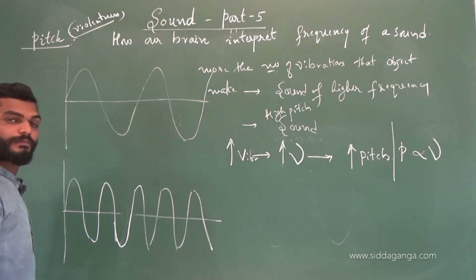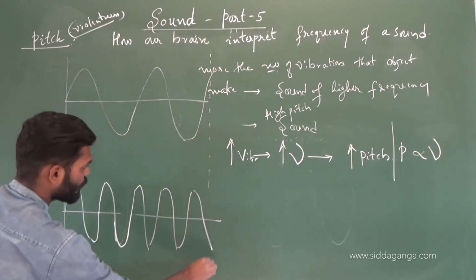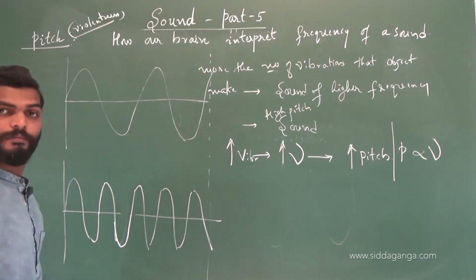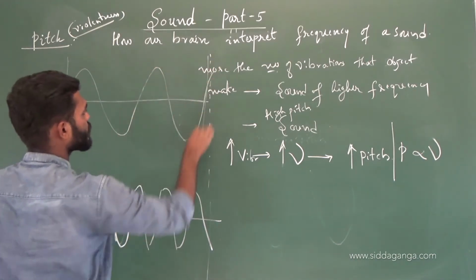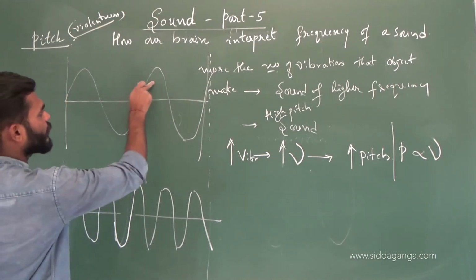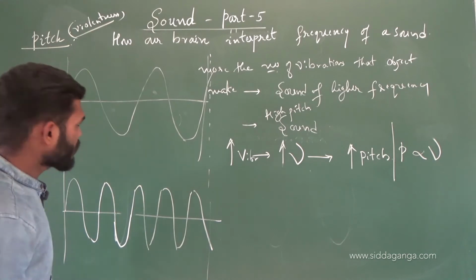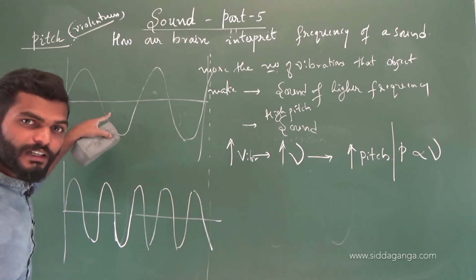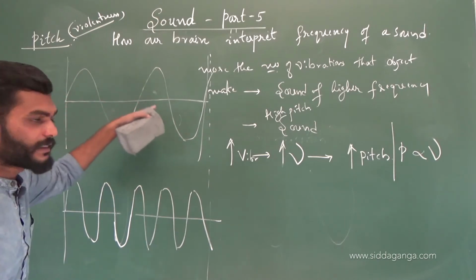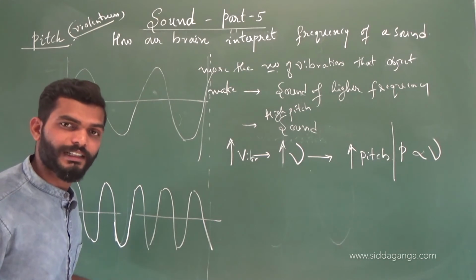See, suppose in 1 second the first sound wave is such that two waves, ನೋಡಿ, crest, trough, one wave, second wave, two waves. Suppose there is sound 1 in such a way that the two waves of that sound come in 1 second.